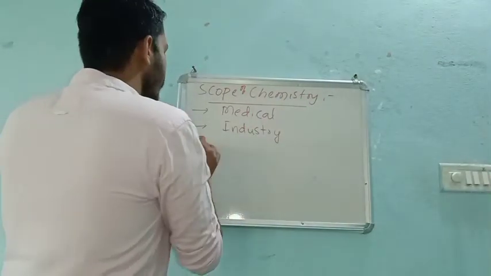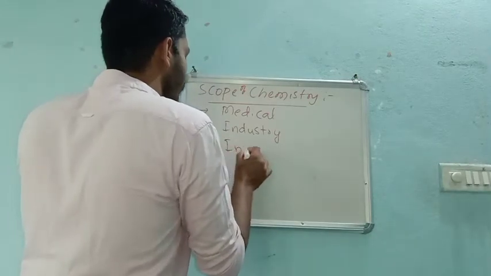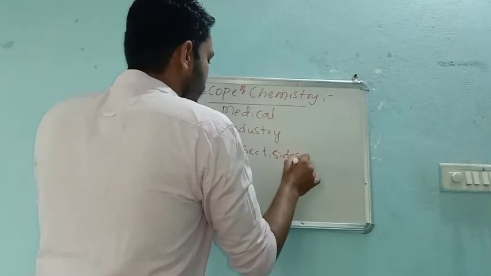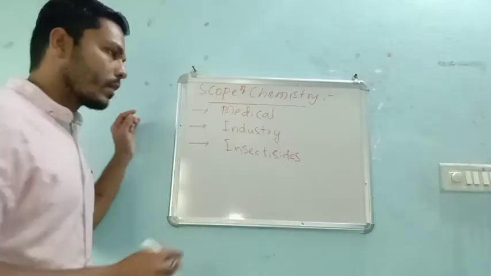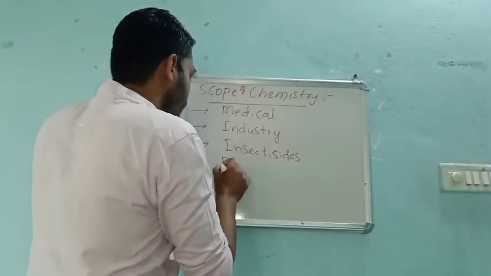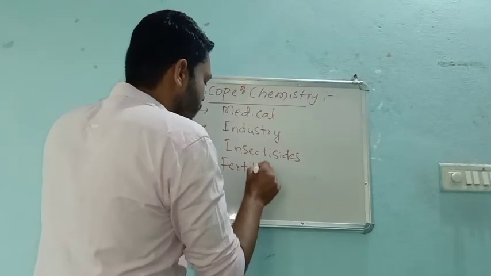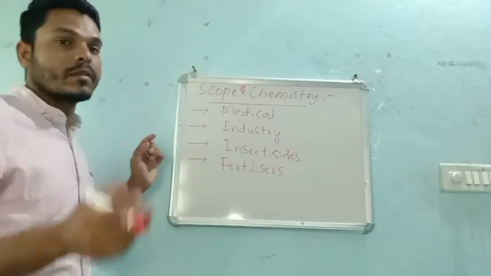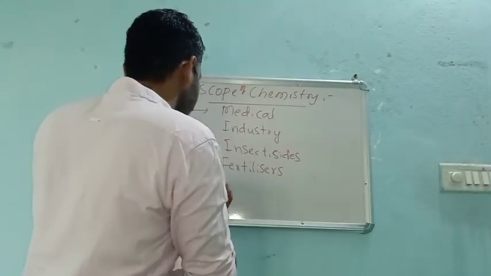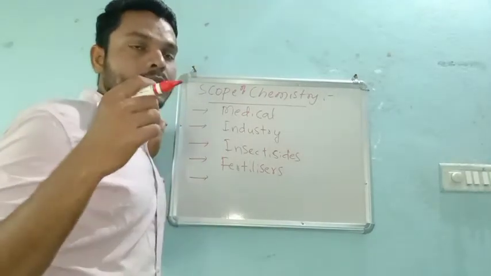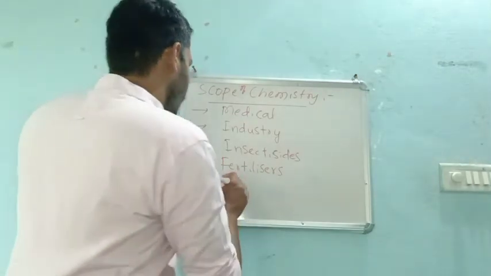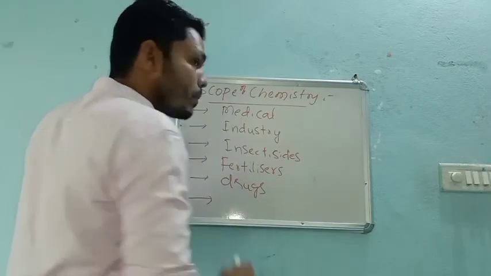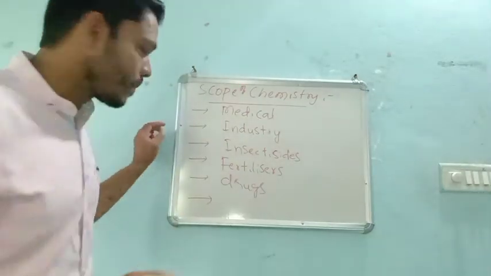And next, preparation of insecticides, right? And then fertilizers, right? Fertilizers enhance the growth of our crops, right? Fertilizers like urea are some examples. Drugs, then preparation of detergents.